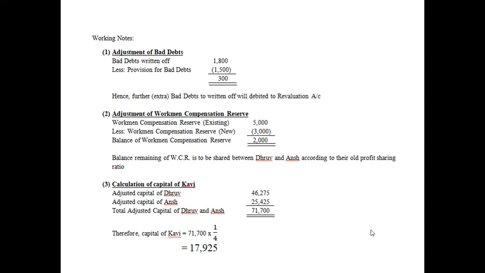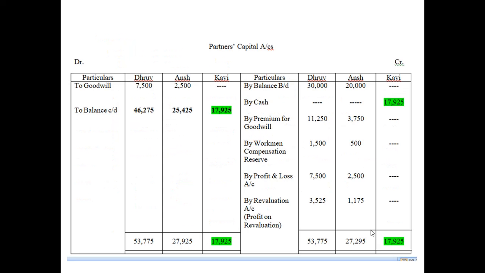Now let us move on to the partners' capital account. As you can see, the question states that Kavi will bring one fourth of the combined capital of Dhruv and Ansh. So until we get the total adjusted capital of Dhruv and Ansh, we will not write these items which are highlighted in green. So we write by balance b/d, Dhruv and Ansh, 30,000 and 20,000. We write by cash, but do not write the amount. That is why I have highlighted it with green.